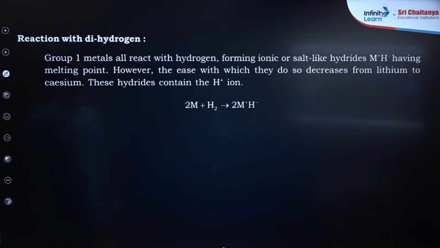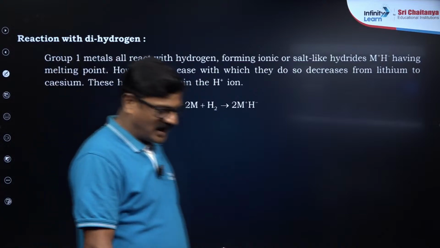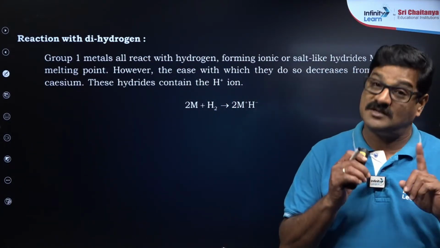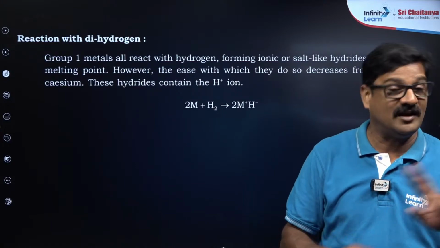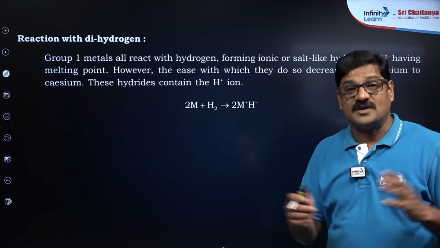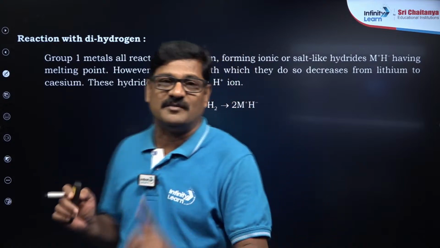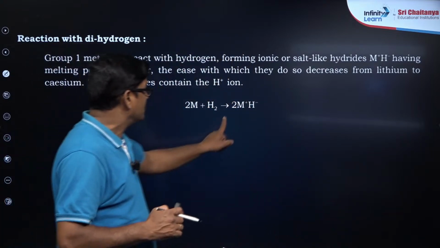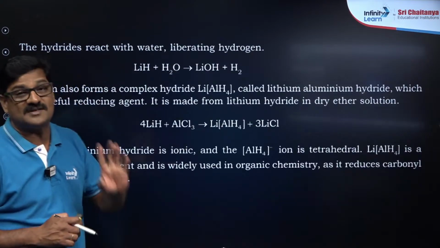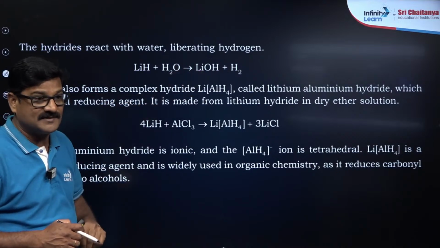Any doubt? Now reaction with dihydrogen. Hydrogen is actually reacting with almost any element in the periodic table. Hydrogen reacts with alkali metals, and it forms hydrides. The hydrides of the alkali metals are essentially ionic. They form salt like metal hydrides. They are crystalline solids and they react with water and they are going to form hydrogen gas.